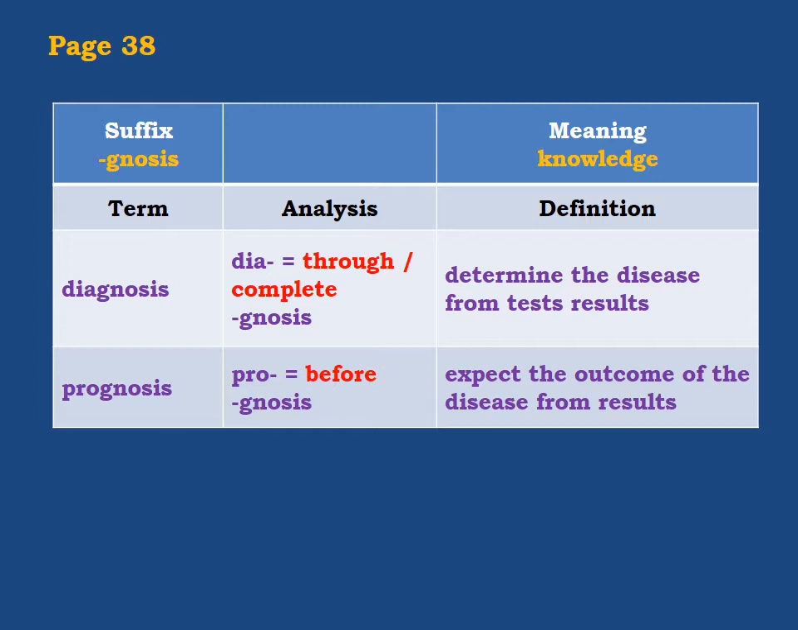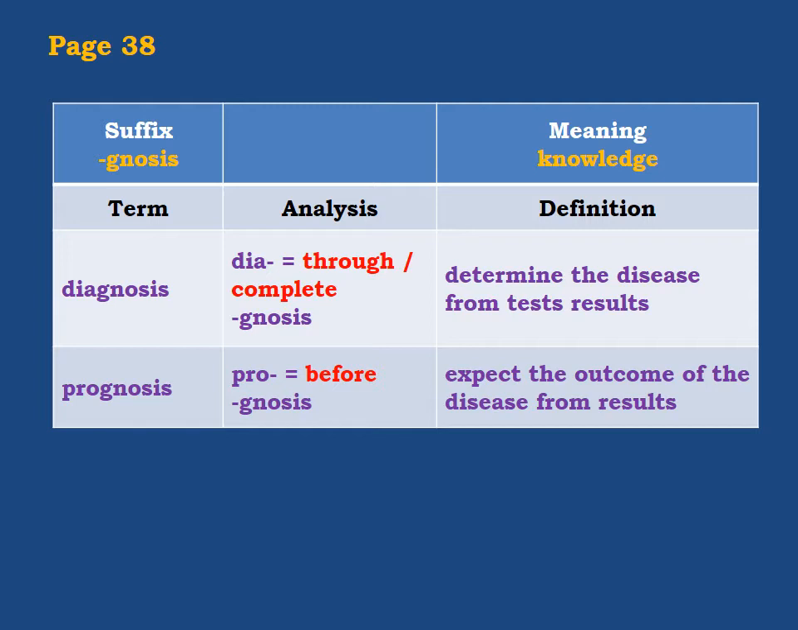Looking at page 38, we have this suffix gnosis, and it means knowledge. Now let's see what is meant by knowledge here. Maybe it will be clearer when we use it in a term and explain the meaning of the term. Let's look at the first term, diagnosis. Dia is a prefix here, and it means through or complete. And of course,